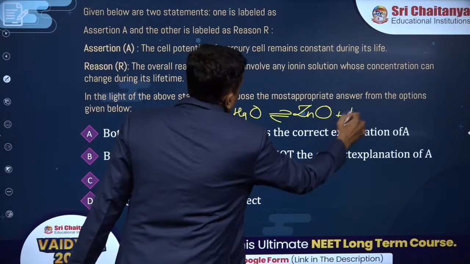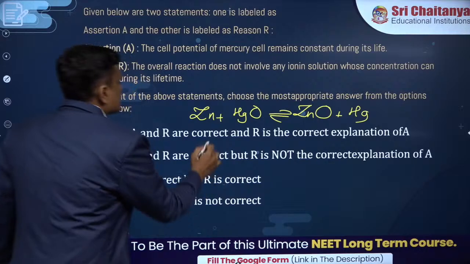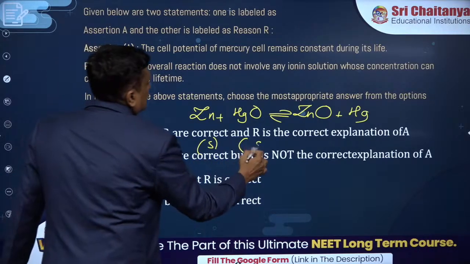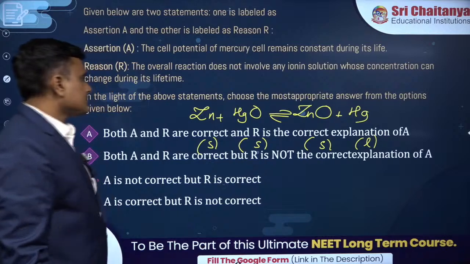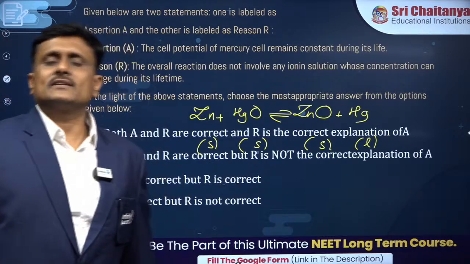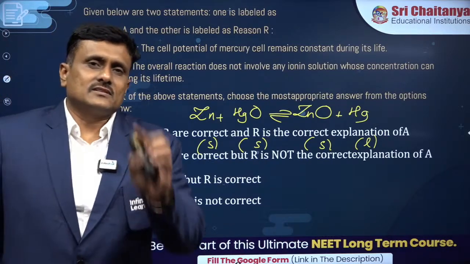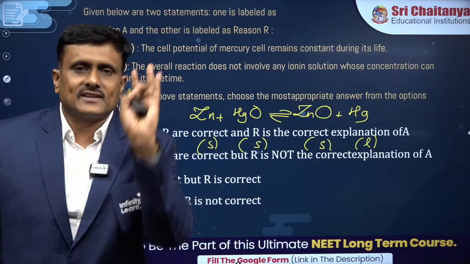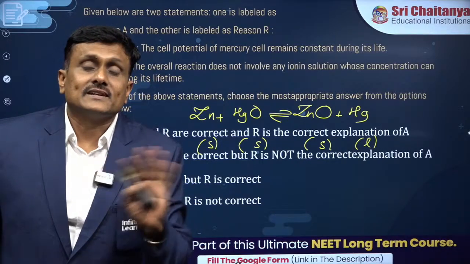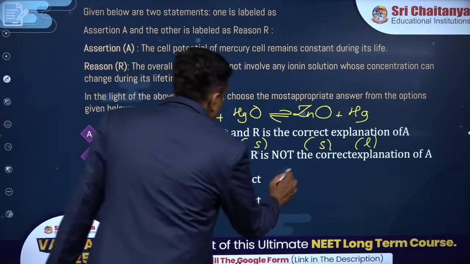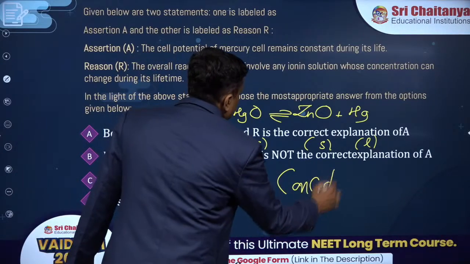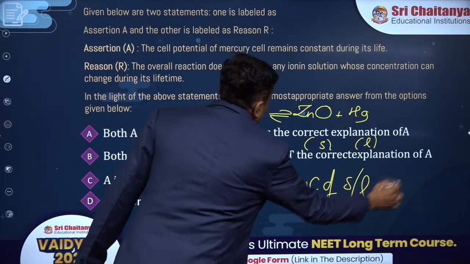ZnO plus Hg. You see, in this cell reaction, none of the substance is anything other than liquid or solid. You know that when you take a reaction in which there is nothing in solution or a gas, EMF is independent of the concentration, because concentration of a solid or liquid is conventionally taken as 1.